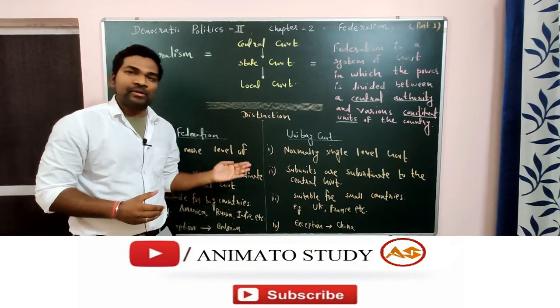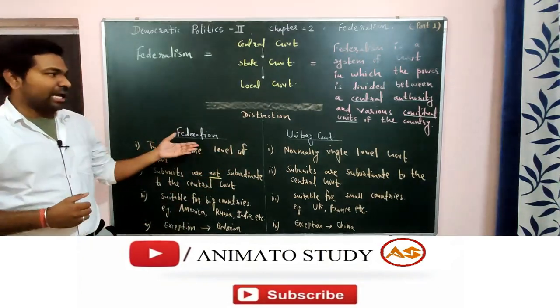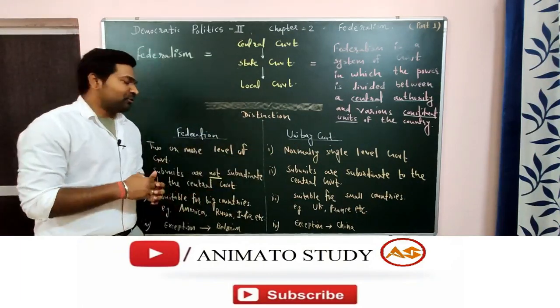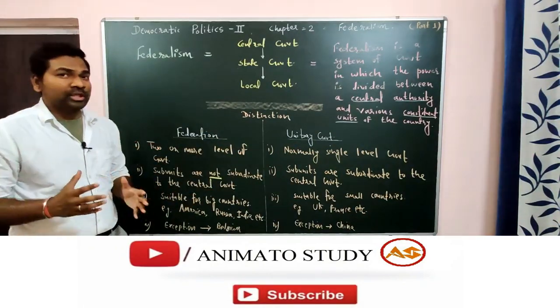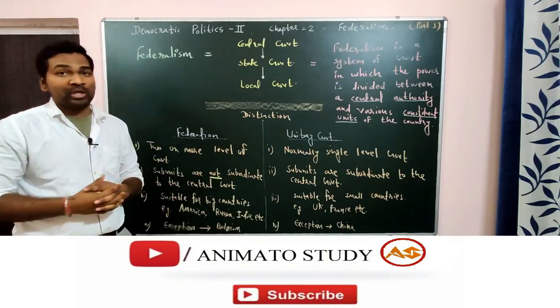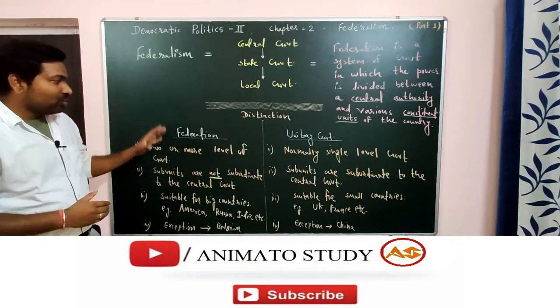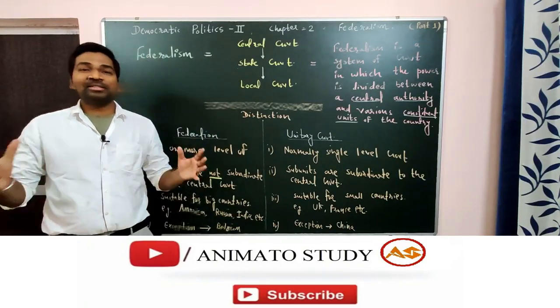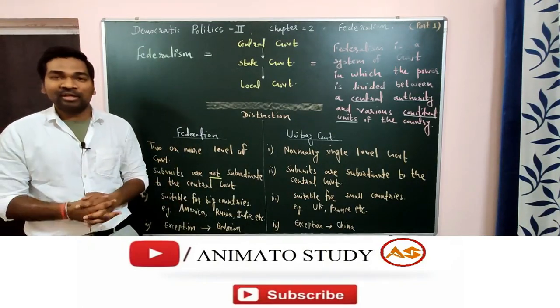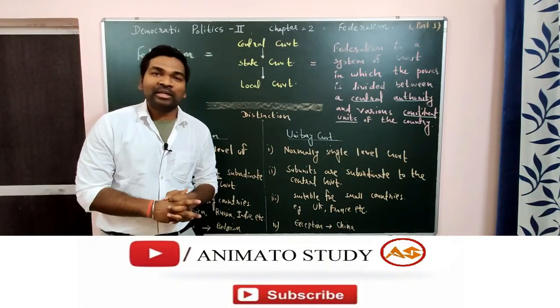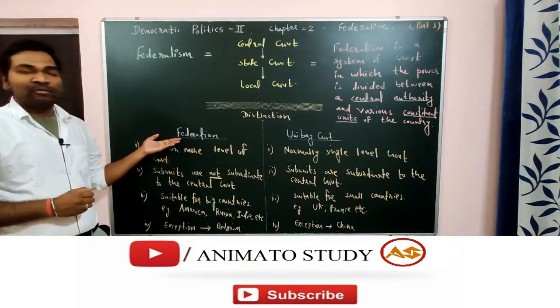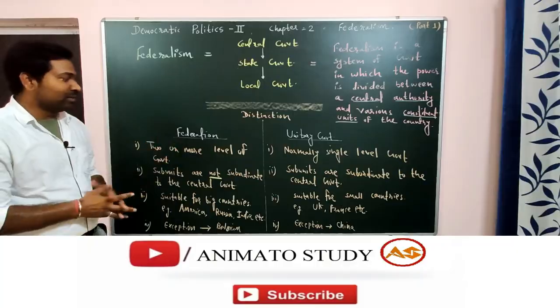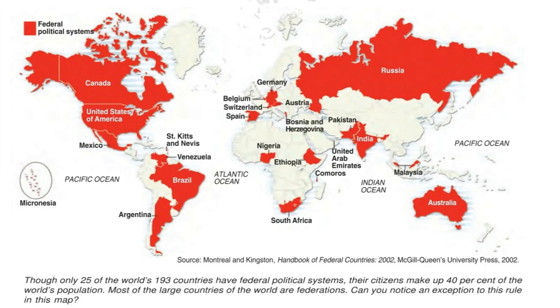Now we will discuss the differences between federation and unitary government. Before starting, I want to tell you one very important quick fact: in the entire world only 25 countries follow the federal form of government. You can imagine, we have more than 190 countries in the world, and only 25 follow the federal structure. But you will be surprised to know that these 25 countries have more than 40% of the world's population.